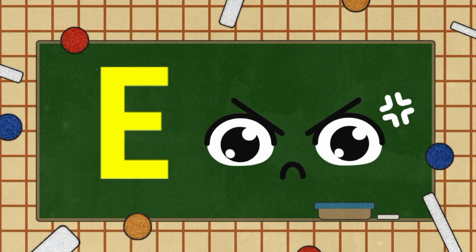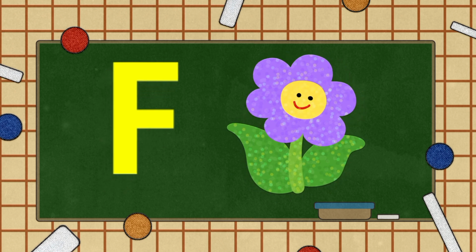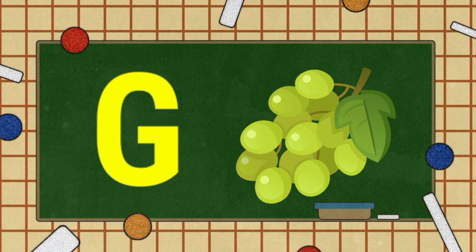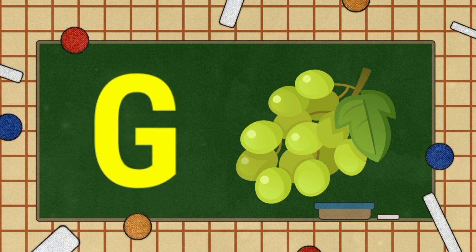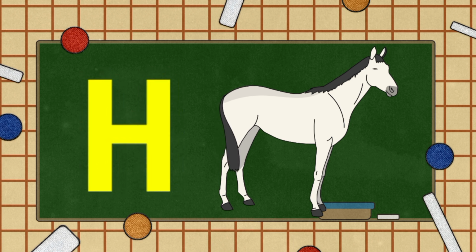H, I, J, K, L, M, N, O, P, Q, R, F for flower. S, T, U, V, W, X, G for Y, grapes. Z. Now I know my ABCs. H for horse. Next time won't you sing with me?